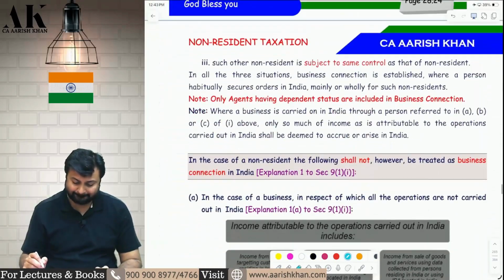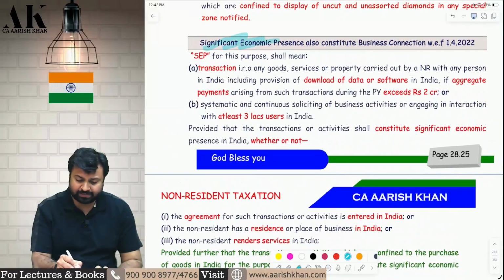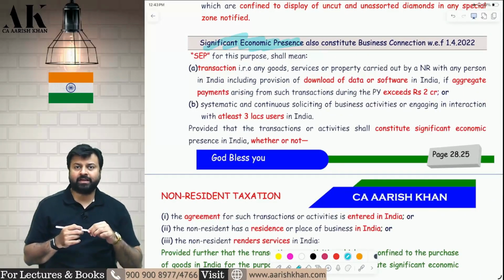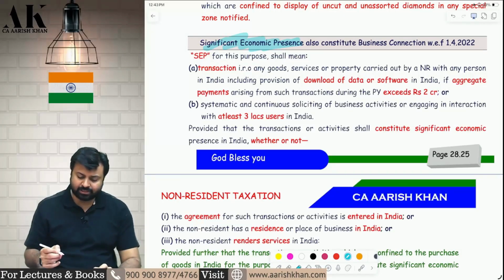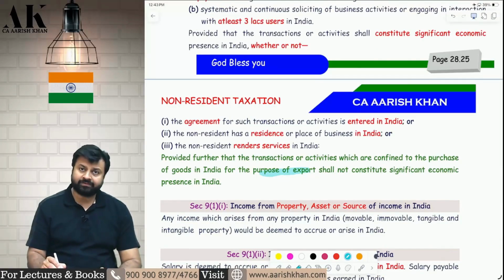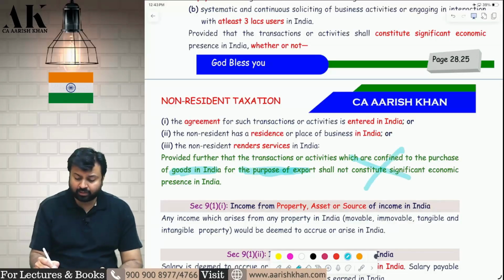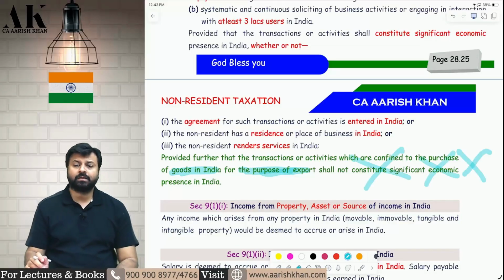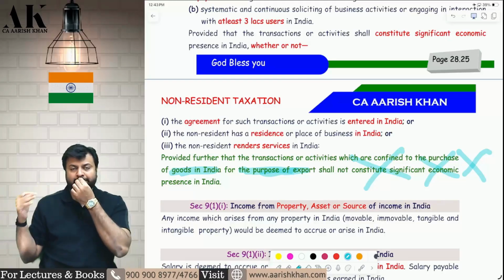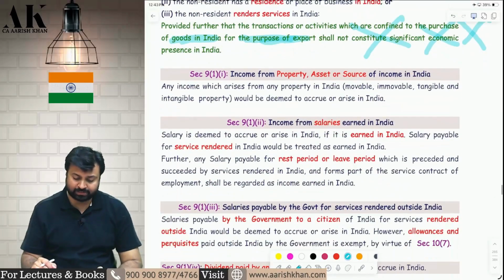Nothing great. One amendment is there in this particular point of significant economic presence. In case of significant economic presence, you have to pay tax in India. But there is one relaxation given: if somebody is purchasing goods from India only for the purpose of export, significant economic presence will not arise. So if you are coming to India, purchasing goods and then selling outside India, exporting outside India, significant economic presence will not occur in that case. I hope it is clear to all of you.